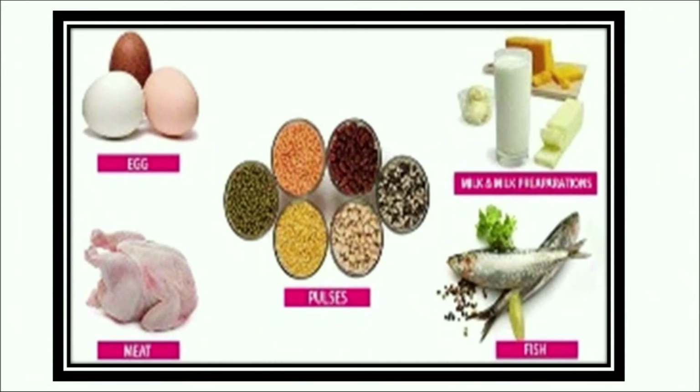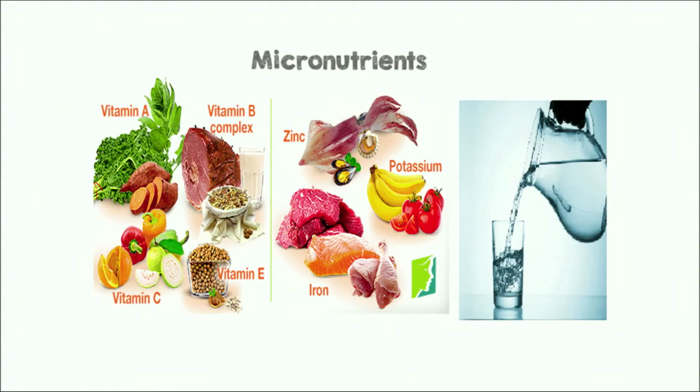Now we are going to discuss micronutrients. Apart from carbohydrates, protein and fats, other important nutrients which we get from foods comprise vitamins and minerals, called micronutrients. These micronutrients are needed in very small amounts. Both macro and micronutrients are essential, but if we are not taking micronutrients in the required amount, it may cause deficiency diseases. First, we will discuss vitamins.